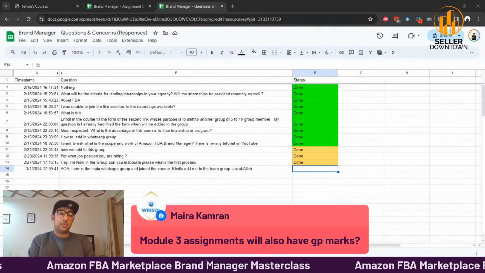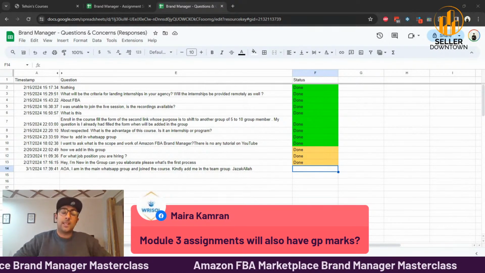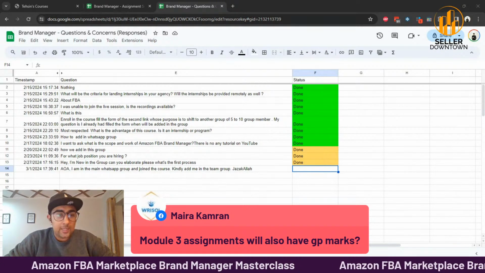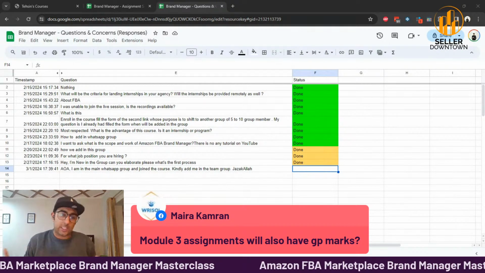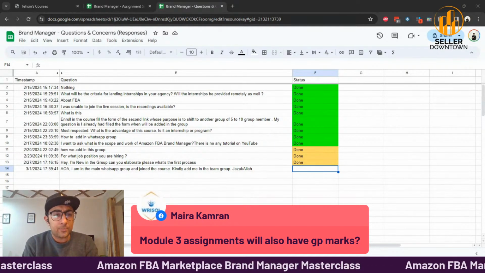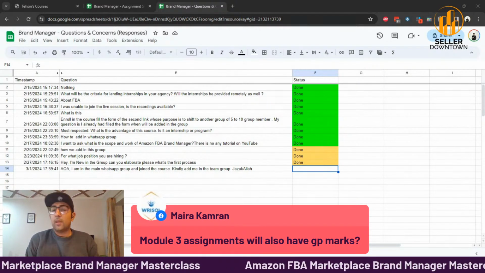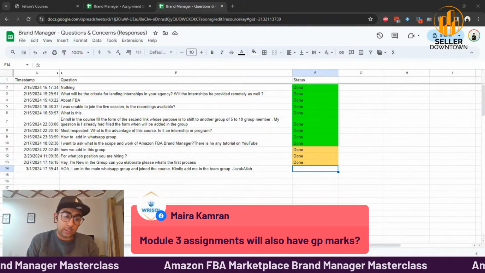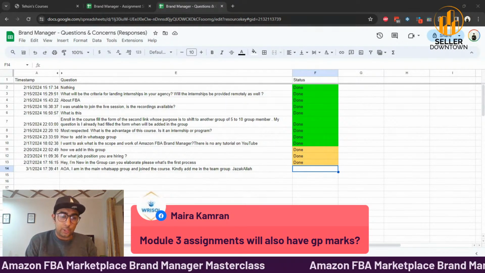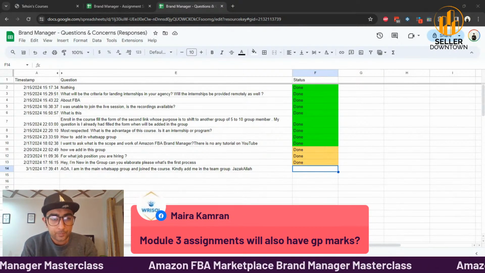Module 3 assignments, every assignment will have group marks. So you submit your individual assignments, that makes 70% of your marks, and 30% of it is group. Because if you work in any big company, you want to make sure that you as a company win against other companies as well. So I'm trying to create some sort of team culture, so that people learn how to collaborate, how to schedule a meeting, how to communicate with other team members, and how to collaborate in Google Sheets. That is currently very missing in people who are coming to us and working for us.